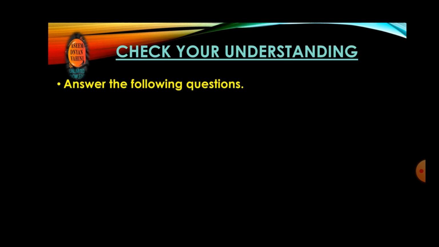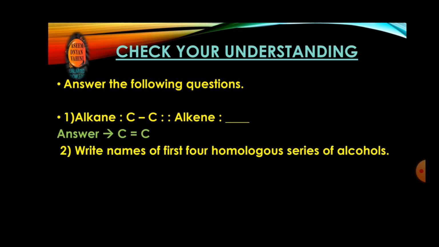Answer the following questions. Number 1, if alkane, you will have C bond C, then alkene, dash. Students, you can write your answer in your notebook, and in a few seconds you will get your correct answer on the screen. This is your answer, and along with that you will have the next question also. C double bond C, this will be your correct answer for alkene.